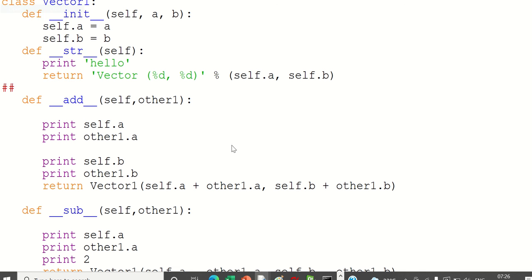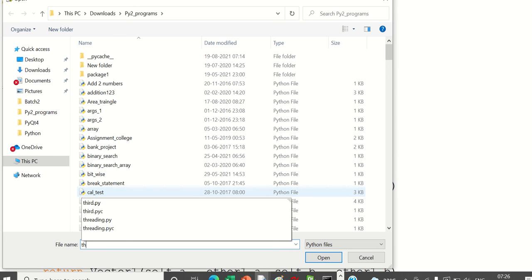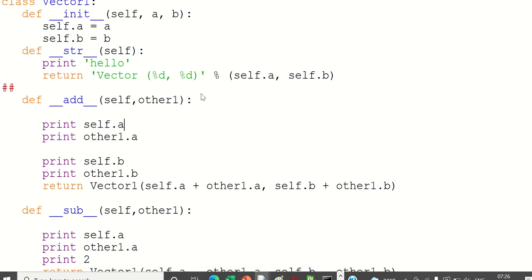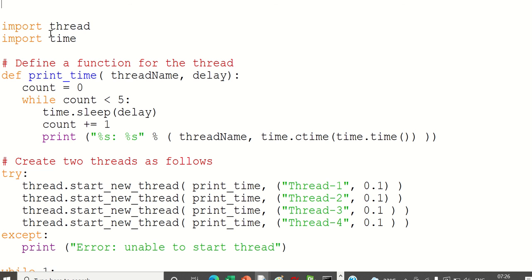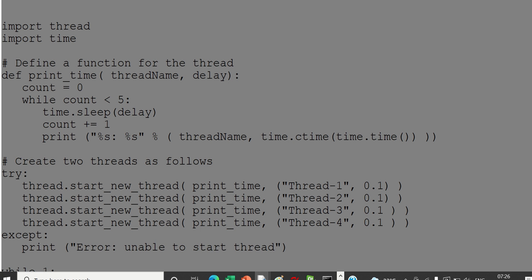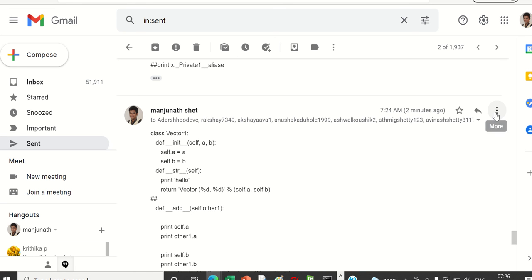I will share one code, so again you have to try to see the threading. This package is inbuilt, you don't have to install it. This is a simple code which will help you in understanding the first step towards threading. I'll be mailing you this.